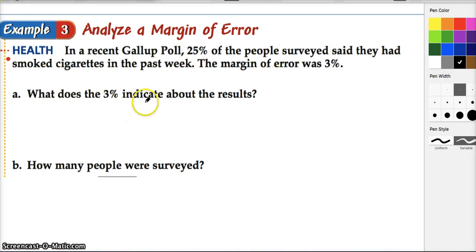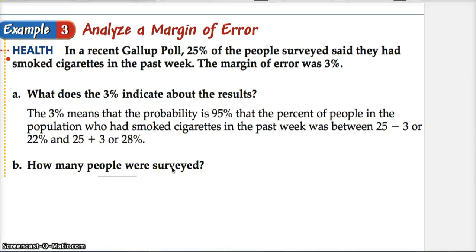Well, what does that 3% mean? We know from the last problem we just did that it tells us that from 22% of the population to about 28% of the population, 95% of the people would have had the same experience of, in this case, smoking a cigarette within the past week.